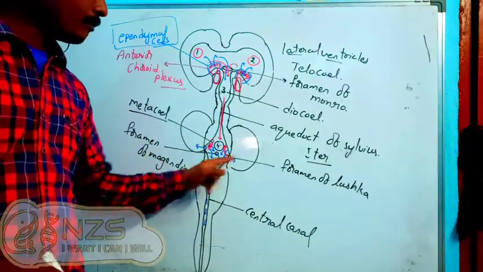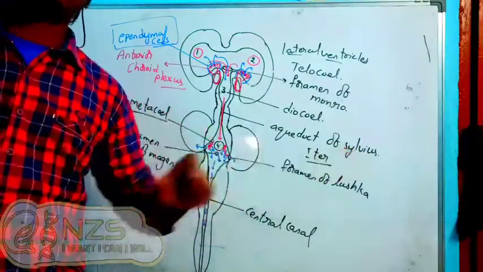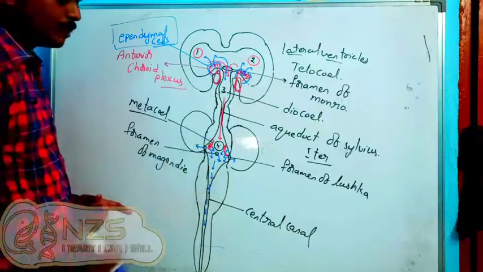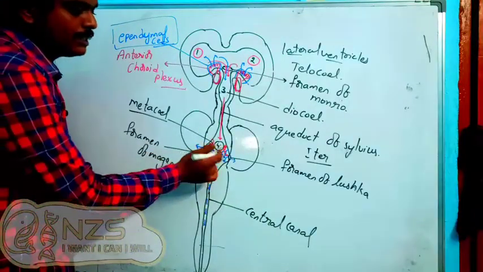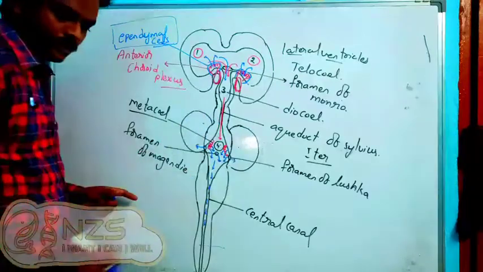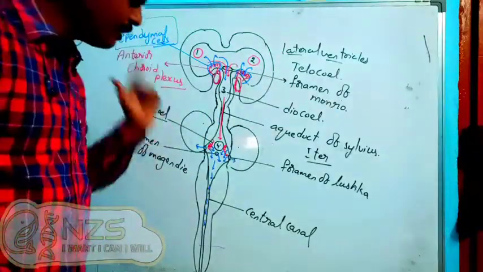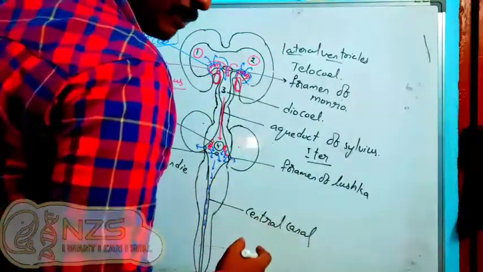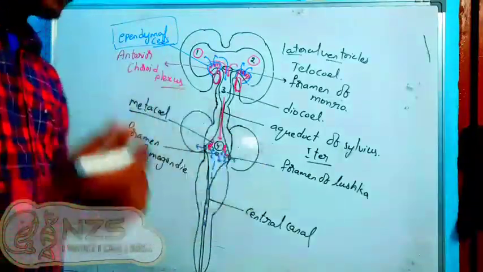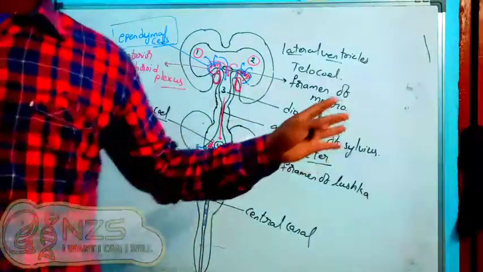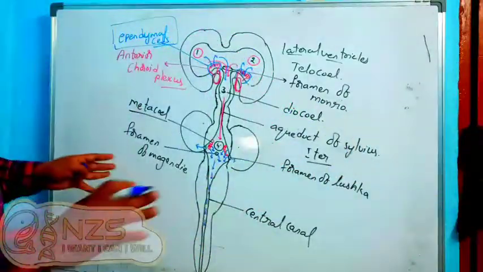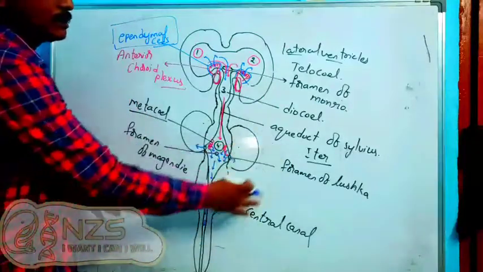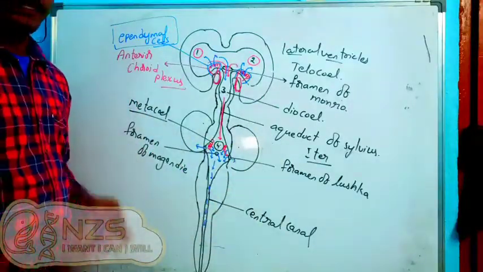This foramen of Luschka is for sending the CSF to the pons varolii area, but this foramen of Magendie is to send the CSF to the cerebellar regions, because the cerebellum is present on the back side. If we are standing like this, it is present on the back side. The Luschka openings can't go to the back side; they are present on the sides, so we are sending the CSF into the sides here. But to the back side, who will go? The Magendie. So the foramen of Magendie will send the CSF into the subarachnoid space of the cerebellum. Okay, so that's the reason.